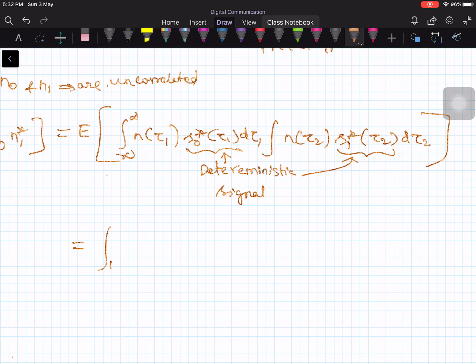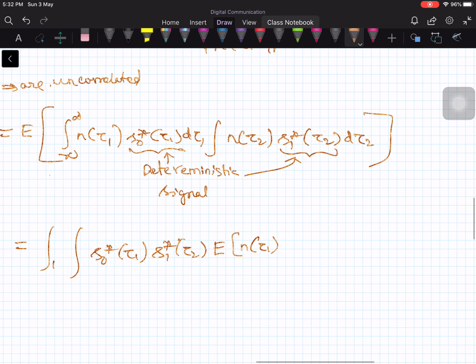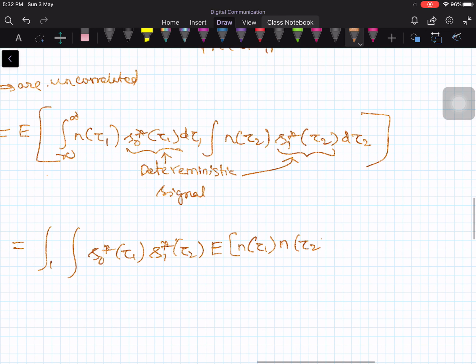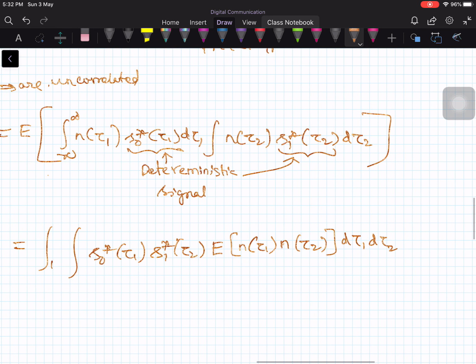Therefore I can do it like this: s0 conjugate of tau 1, s1 conjugate of tau 2, and the expected value of n of tau 1 times n of tau 2, d tau 1, d tau 2. The integration limits are from minus infinity to plus infinity for both. Now what is this?